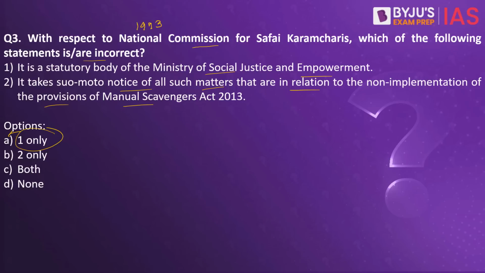Initially, it was a statutory body up until 1997, that is 31st of March 1997. Later, the validity of this particular act was extended up until 2002. Thereafter, it was extended up until 2004 as well. And currently, it is not a statutory body, but it continues to be a body through an executive resolution. So, when it comes to the statutory law, it would be passed by the parliament. When it comes to the resolution, it is passed by the executive. So, as of now, it is a non-statutory body which is present under the Ministry of Social Justice and Empowerment.